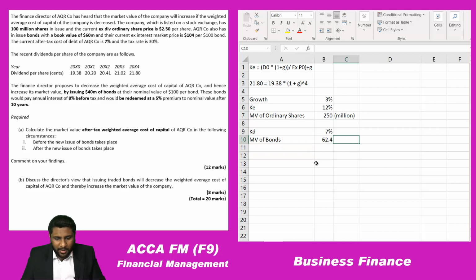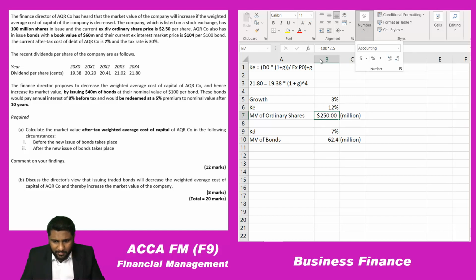So what's the market value of the bond? It is 62.4 million. Let me put the currency. This is 250 million and this is 62.4 million. So you have the cost of equity, the market value of ordinary shares, the cost of debt, and the market value of the bonds.